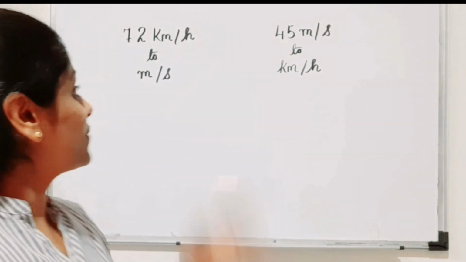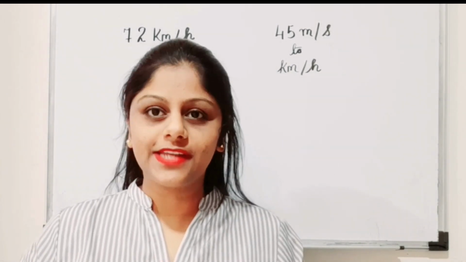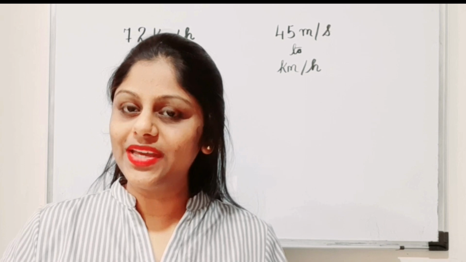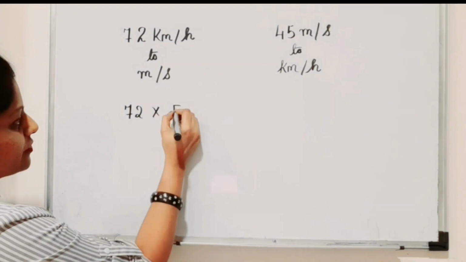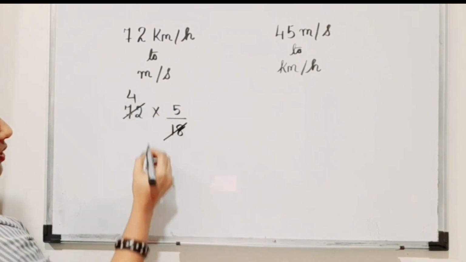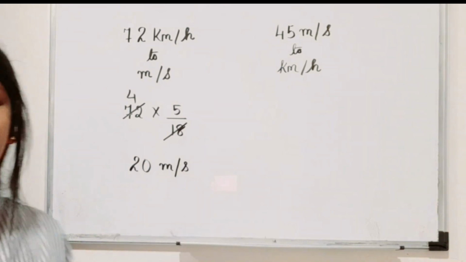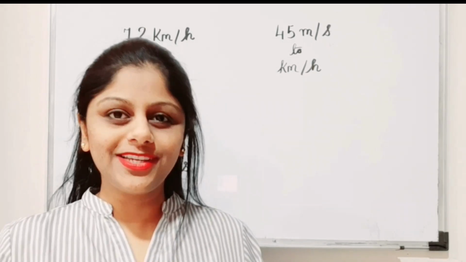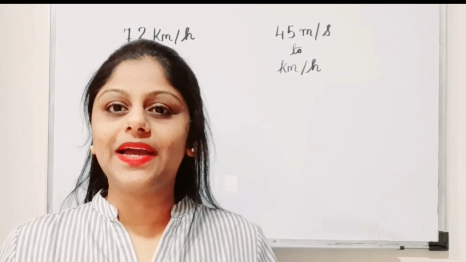The first question is: 72 kilometers per hour has to be converted to meters per second. Because it is getting converted from a bigger quantity to the smaller quantity, we will multiply it by 5 by 18. So let's solve it. 72 into 5 divided by 18. We know 18 4s are 72 and 4 5s are 20. So 20 meters per second. Wasn't this easy? So what did we do? Bigger to smaller. We are going to smaller, so we will have in the numerator the smaller number, that is 5, and the denominator will have 18. So we multiply by 5 by 18.